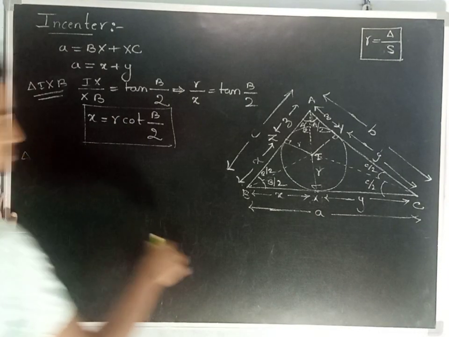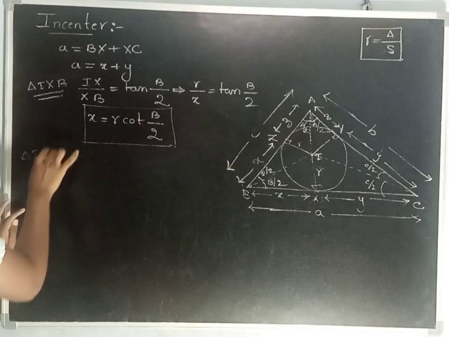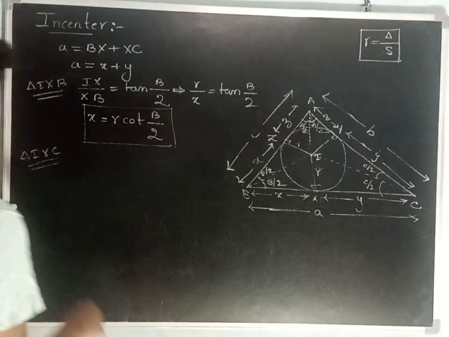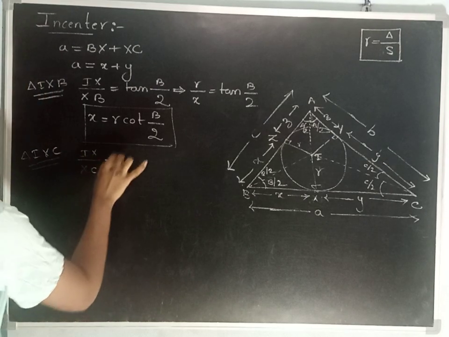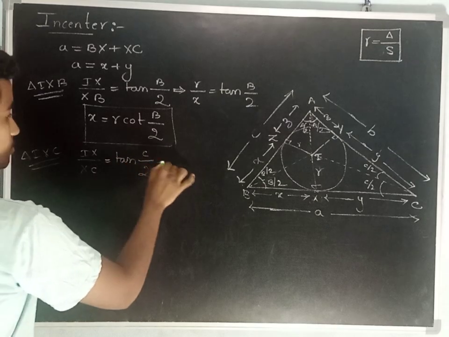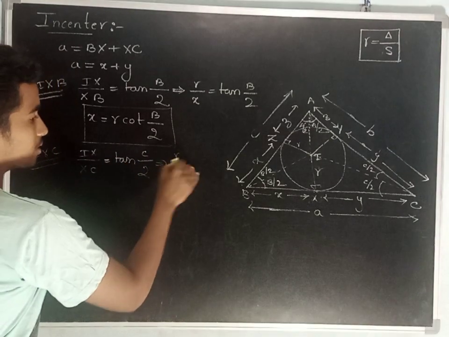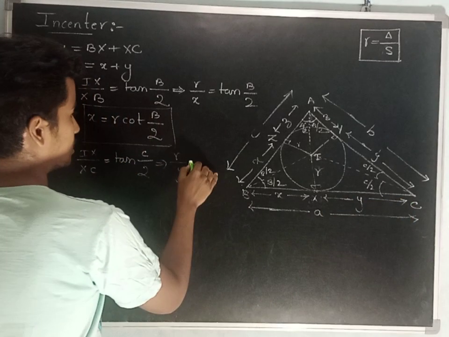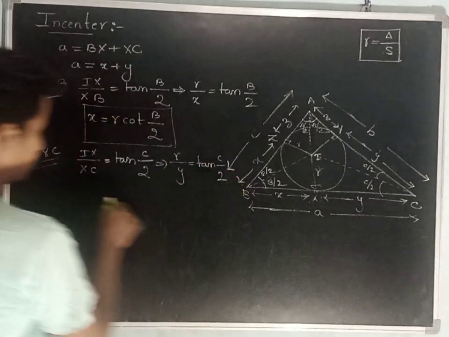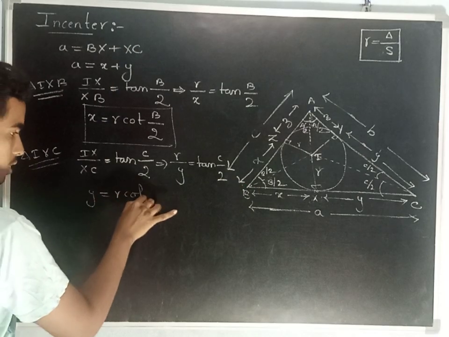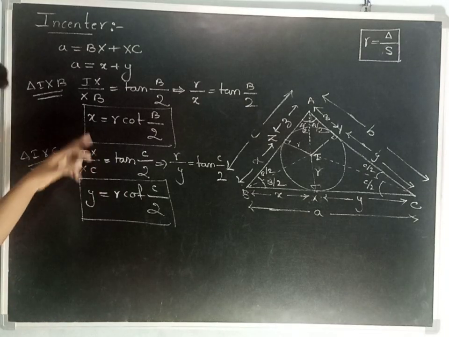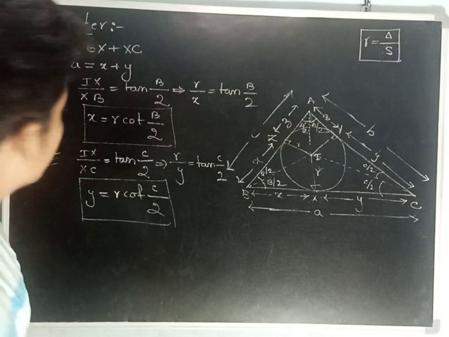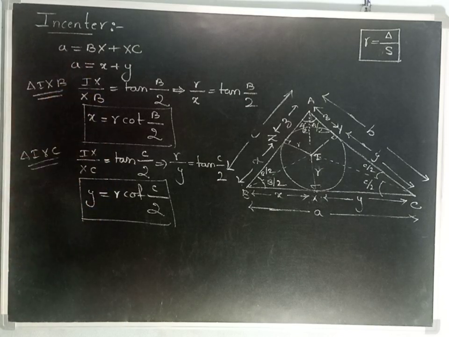In triangle IXC, IX by XC is nothing but tan C by 2. It means r by XC, which is y, is equal to tan C by 2. So the value of y is going to be r into cot C by 2. Okay. Here are the values of x and y. Now let me substitute the x and y values in this equation.